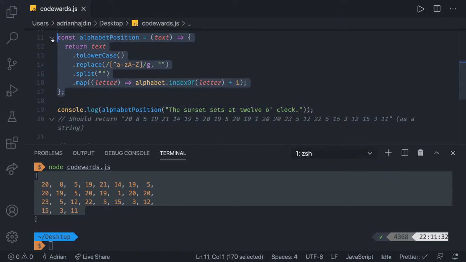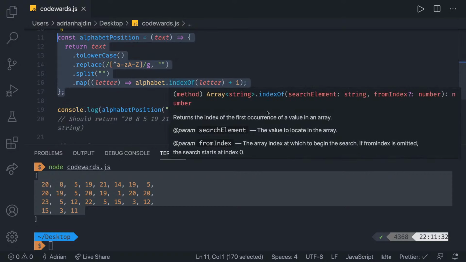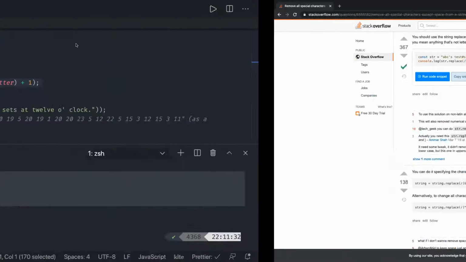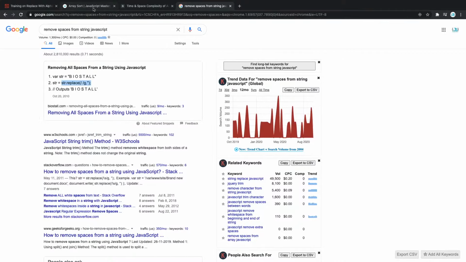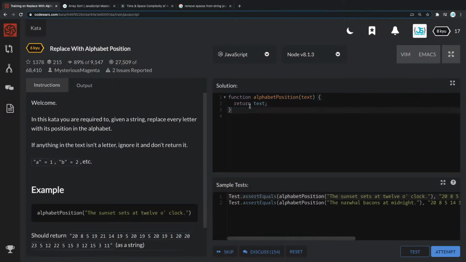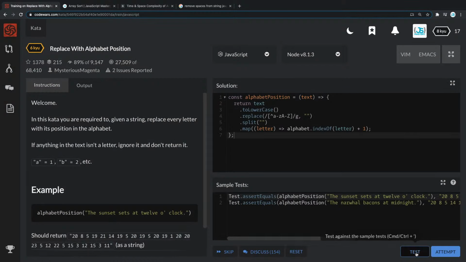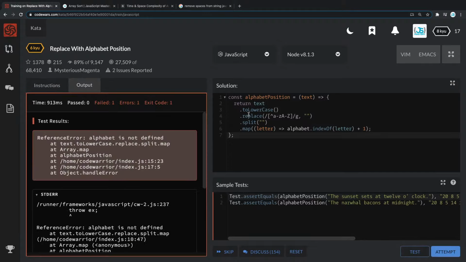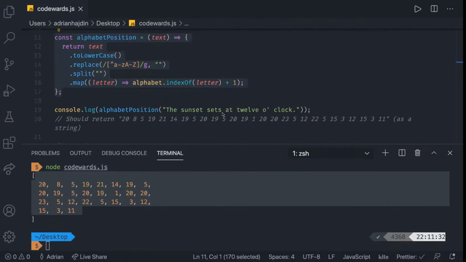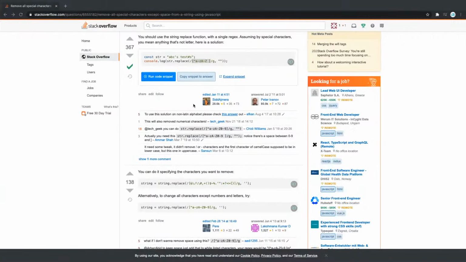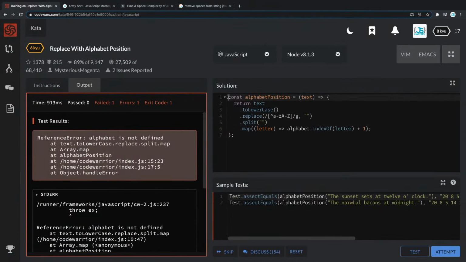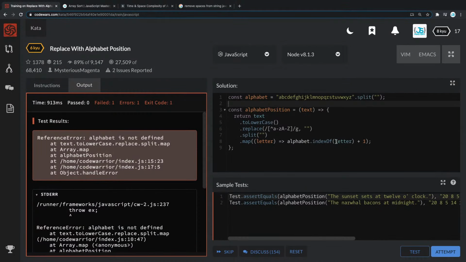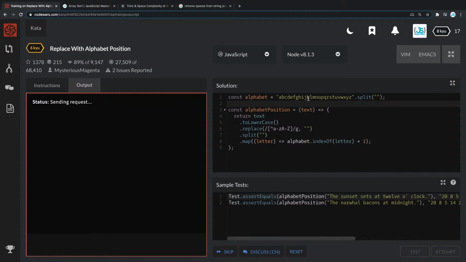I'm going to take this function and try to put it as a solution. Yeah, great. I'm going to go back in here. They lost my browser, and there we go. Awesome. I'm going to paste our solution, and let's click test. It didn't pass because I didn't copy the alphabet. What a mistake. There we go. I'm going to copy the alphabet right here. Let me close this. And going right here, paste the alphabet and simply test it out.